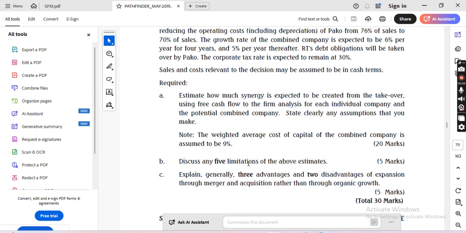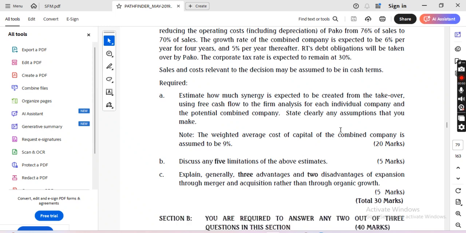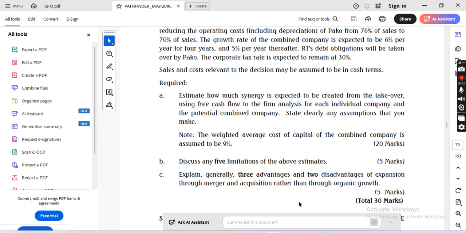Estimate how much synergy is expected to be created from the takeover. What is the benefit? Will my profit increase as a result of the takeover? If I want to use that, I have to use free cash flow to the firm.